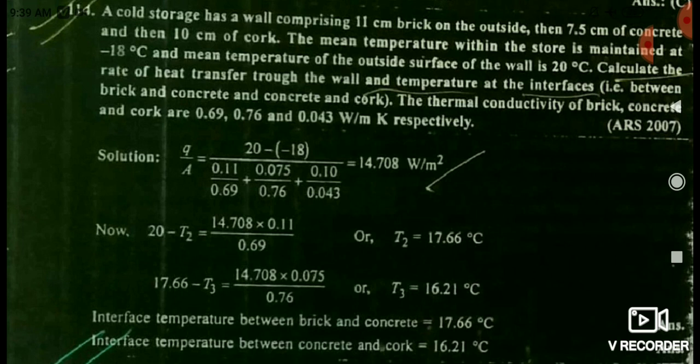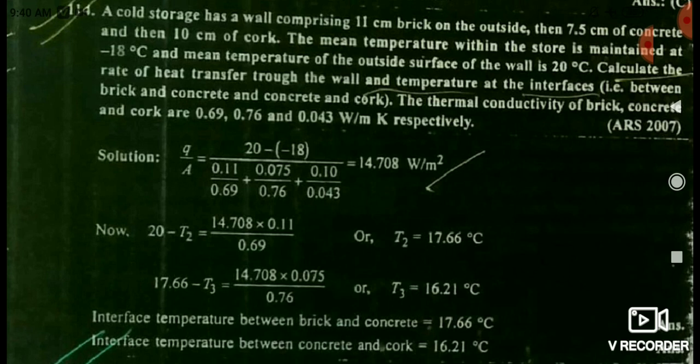And friends, the same amount of heat is transferred between the contact surface of brick and concrete. So you should write Q is equal to, for brick and concrete contact surface, Q is equal to (20 minus T2) divided by delta X1 divided by K1. Means friends, here you calculate how much heat transfer takes place through the brick surface. So you should consider the thermal conductivity of brick and thickness of brick only.